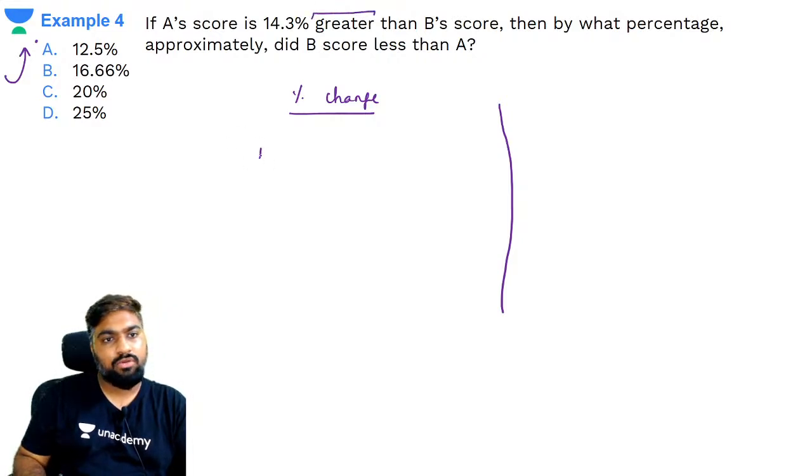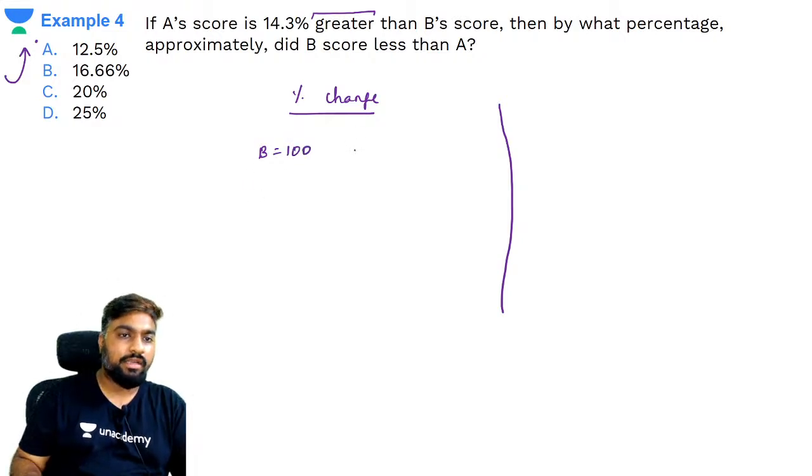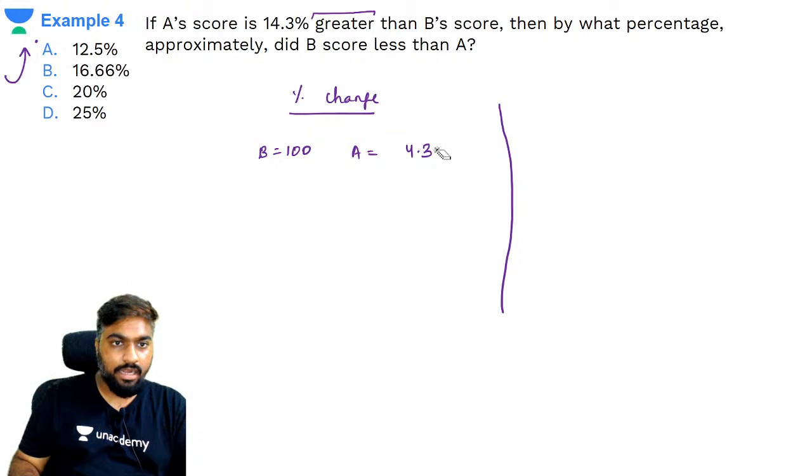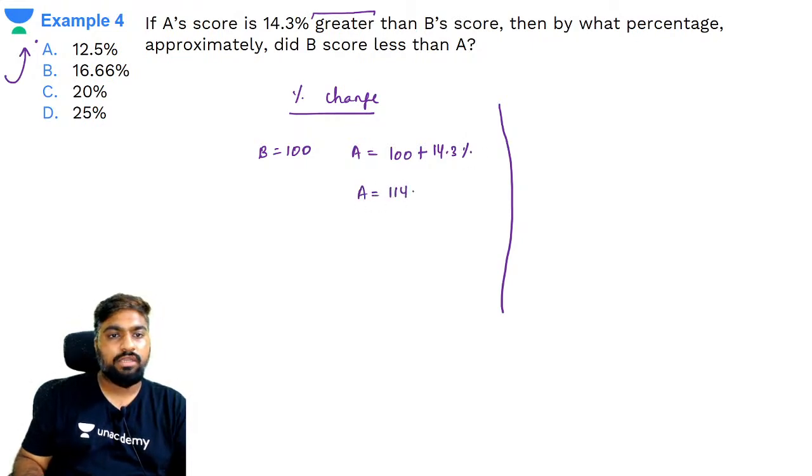If I say B scored 100, then A has scored 14.3% more than 100, which is 114.3 marks. Are you able to understand this? 100 पे 14.3% ज़्यादा, which is 114.3. समझ में आ रहा है?